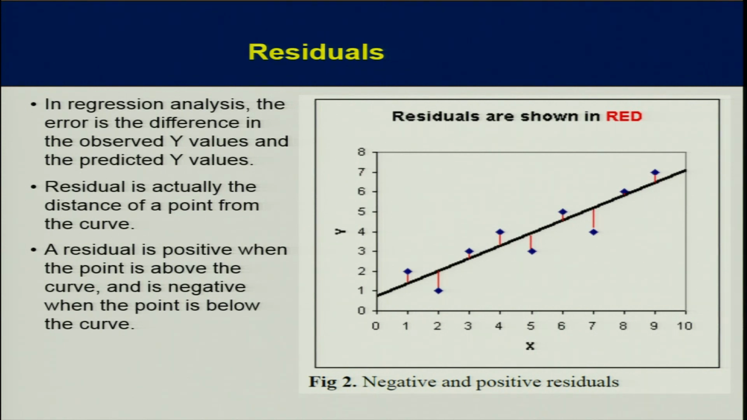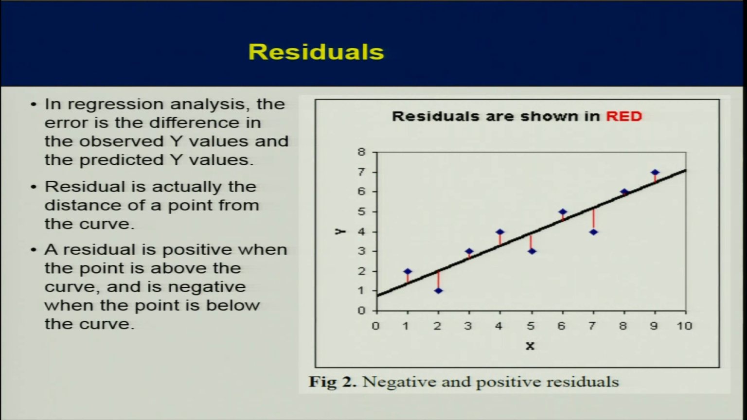So residual is actually the distance of a point from the curve, means actual value, observed data, minus predicted value. This difference is your residual or your error. A residual is positive when the point is above the curve and negative when the point is below the curve.